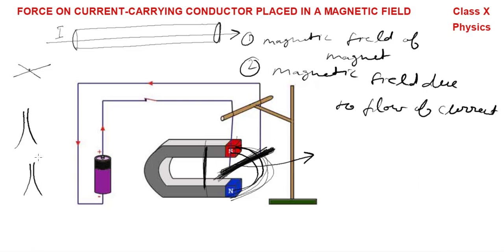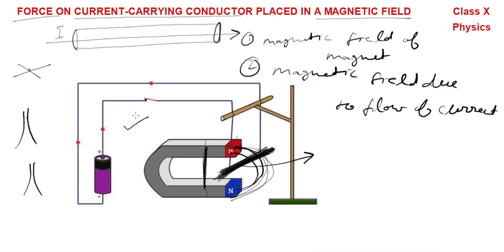Both the magnetic field lines repel each other in such a way that a mechanical force is applied on this rod. We can experience this with an experiment. So, a current carrying conductor, when placed in a magnetic field, experiences a mechanical force. I had told you with the help of this graph.